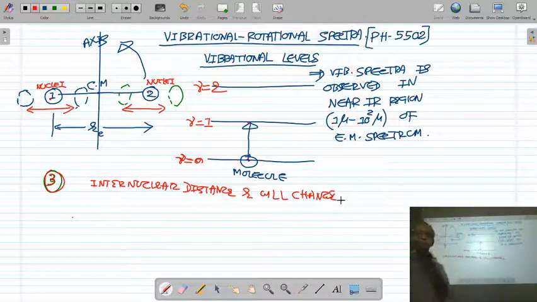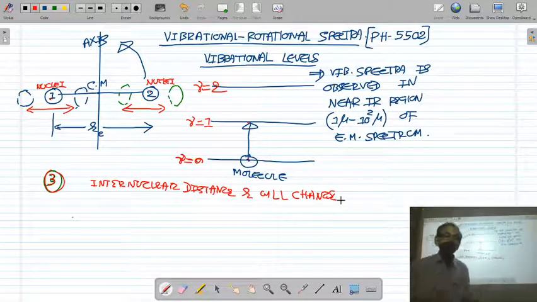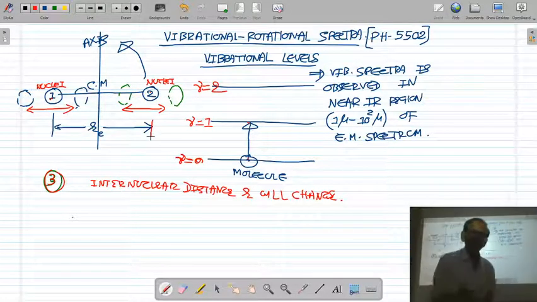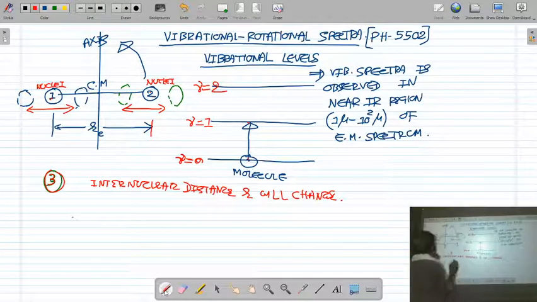Because now the nuclei are not fixed, both nuclei 1 and nuclei 2 of the molecule are vibrating about the equilibrium position. Due to the vibrational motion of the nuclei, the internuclear distance between the two nuclei of the molecule is going to change. If the internuclear distance is going to change, then the dipole moment will change, you know the equation of dipole moment.